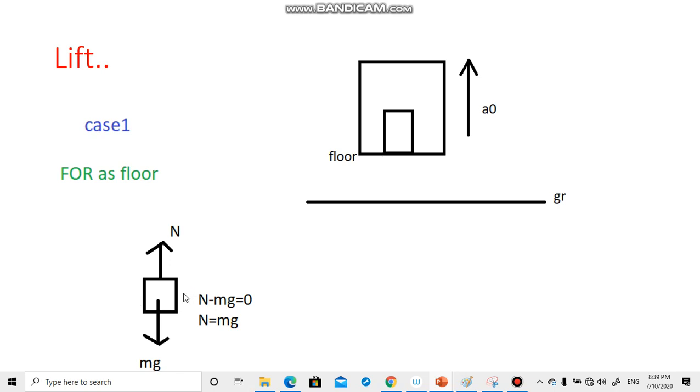When you draw the free body diagram of this block, obviously there will be a normal reaction here. The weight of the man or the block will be acting downward. It is mg. When you take the floor as the reference, the person or the block won't feel any acceleration. So here, if you apply the static condition, sigma Fy is equal to 0, you get N minus mg is equal to 0, N is equal to mg.